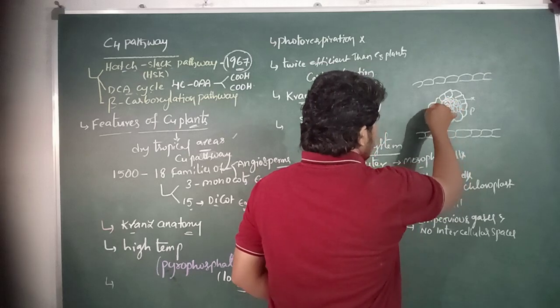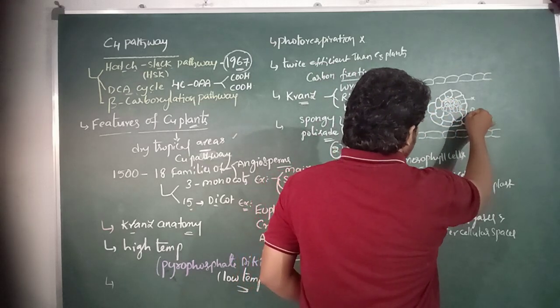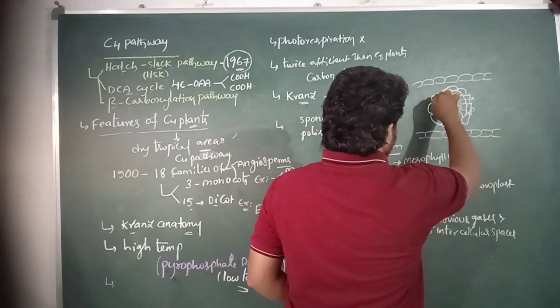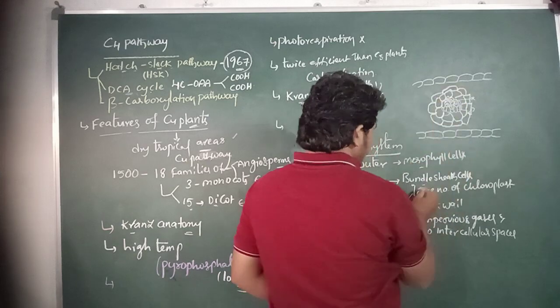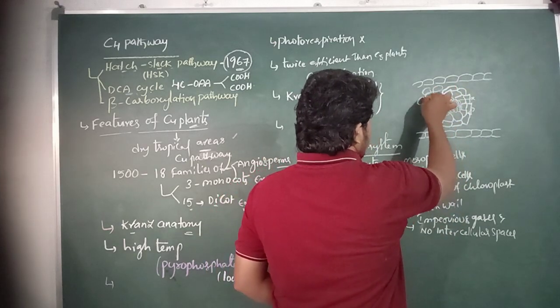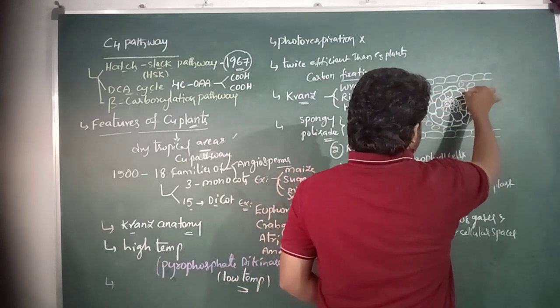These are the bundle sheath cells of the C4 plants. The outer ring system is mainly made up of mesophyll cells.